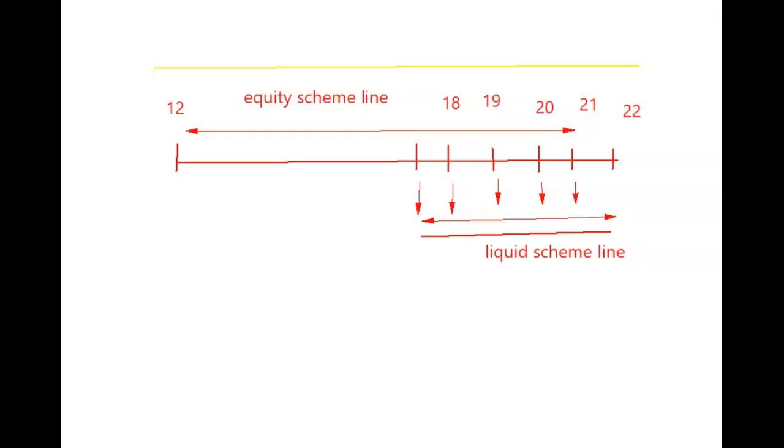So the liquid scheme line is there. So let us find out what is the amount that is required to be withdrawn. So I will draw a vertical line now. All types of lines I will draw, so that we will have at least some fun in drawing these lines.